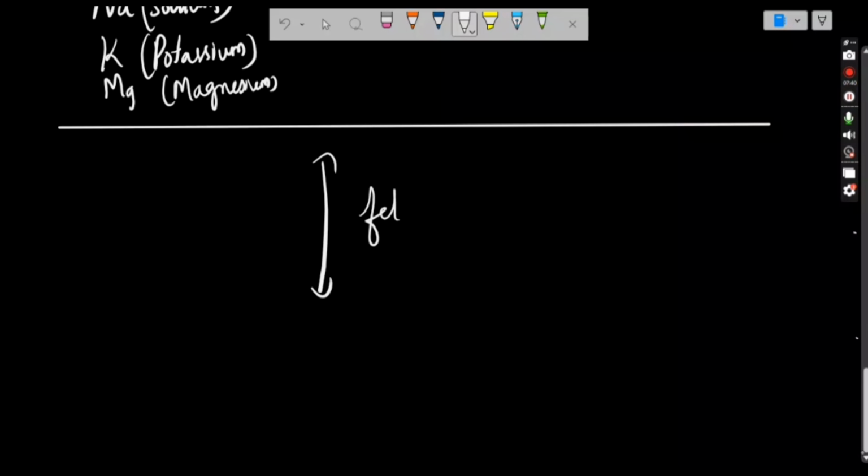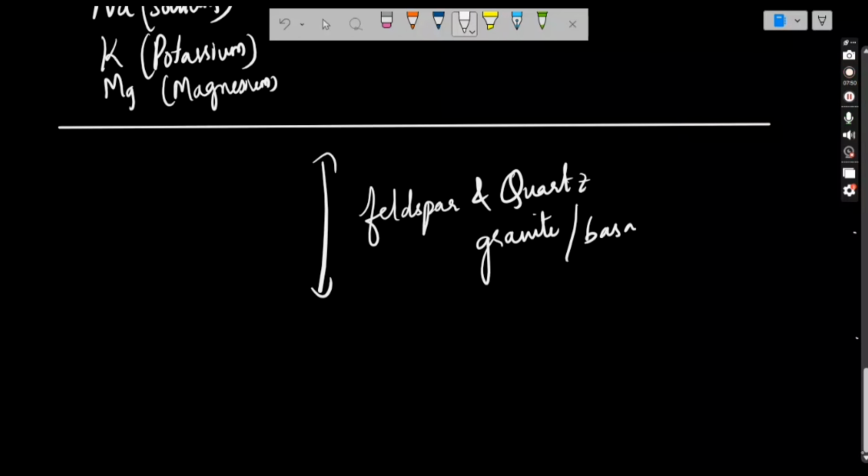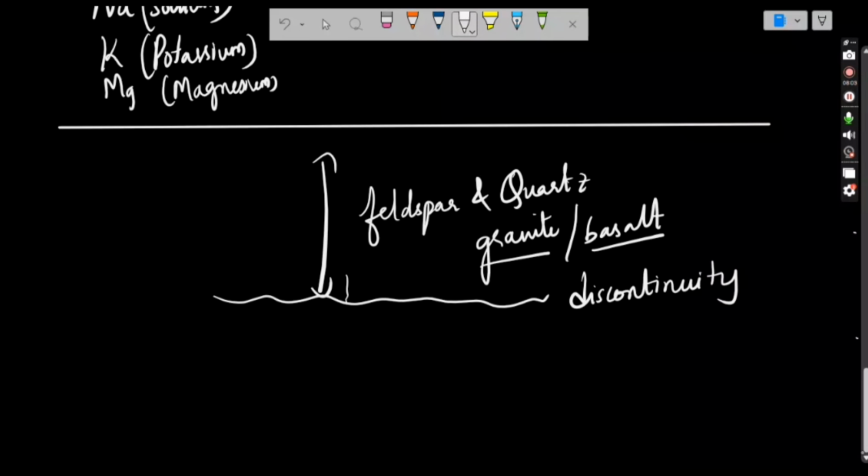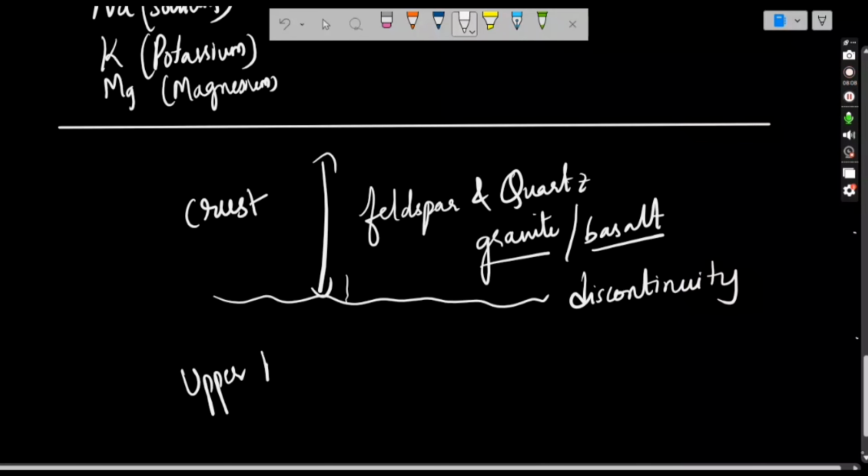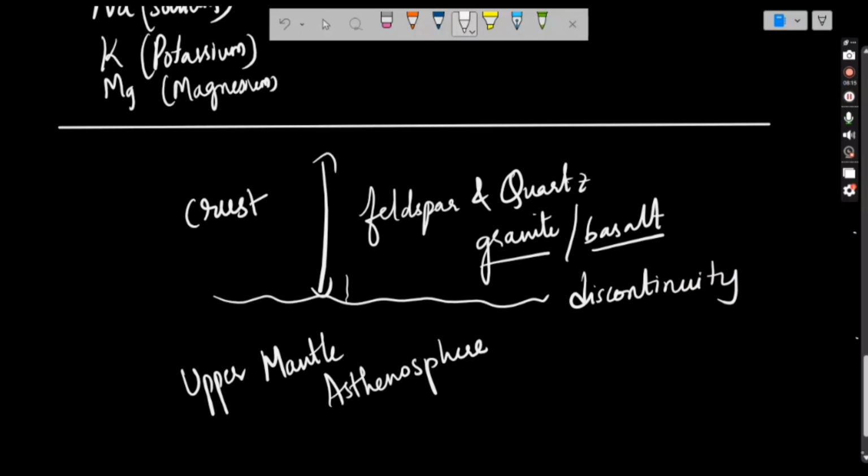When we are going deeper into the earth, the composition will change, right? So here we'll be having feldspar or quartz, maybe granite or basalt. Below the continent we'll be having granite, and below the ocean we'll be having basalt. Slowly the composition changes, and this change in composition is called discontinuity. This is the crust, and this is upper mantle, nothing but asthenosphere. Between crust and asthenosphere there will be a change in composition of the elements.